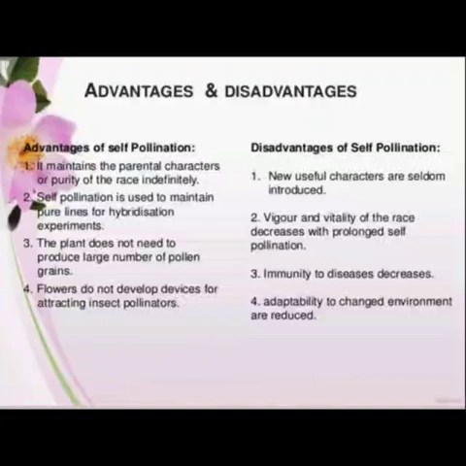Now the various demerits are: new useful characters are seldom introduced, vigor and vitality of the race decreases with prolonged self-pollination, immunity to diseases decreases, adaptability to changed environment is reduced. Since there is no evolution taking place in self-pollination, these are the demerits of self-pollination.